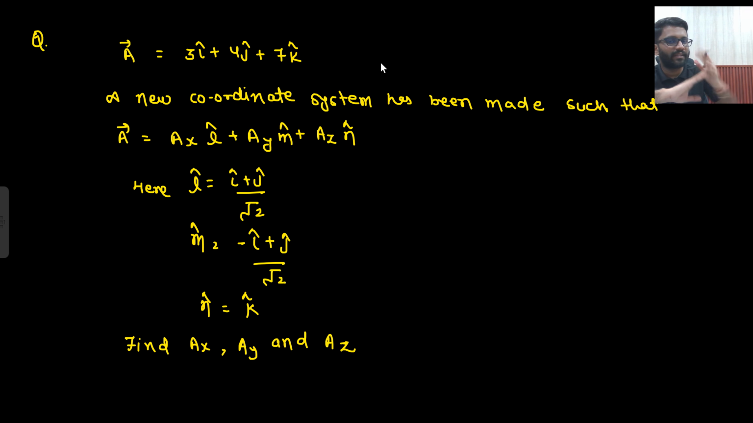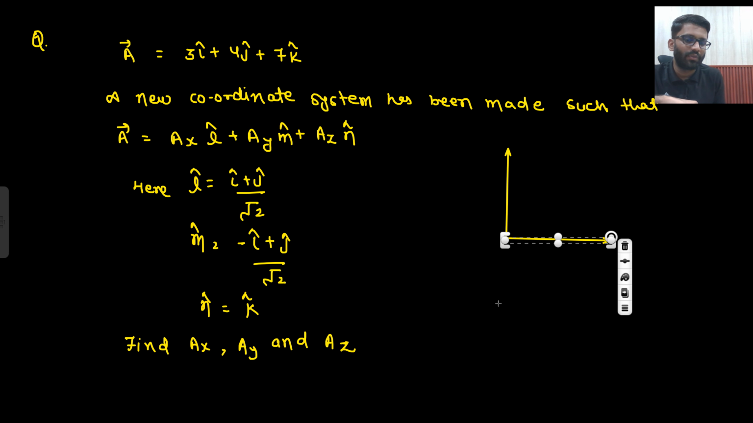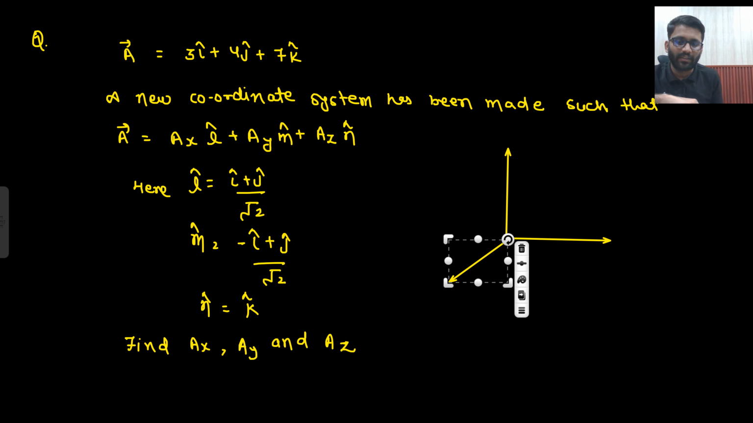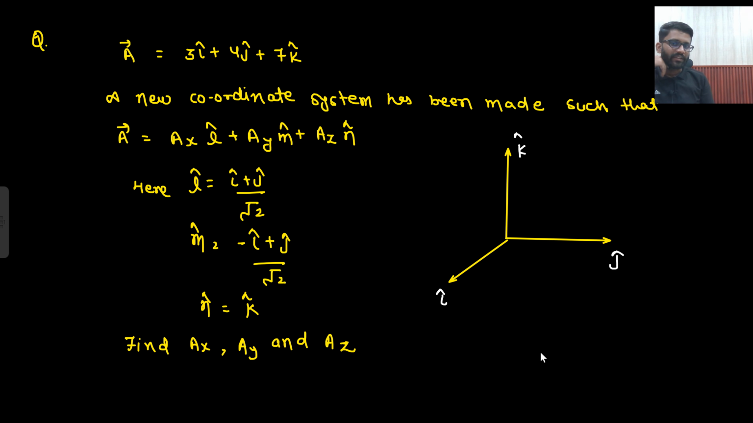Now I am making a new coordinate system. What is your usual coordinate system? This is your usual coordinate system, where this is your i cap, this is your j cap, and this is your k cap. Now I am making a new coordinate system where I am defining L cap, M cap, and N cap. L cap is defined as i cap plus j cap by root 2. Where do you think it will be? I cap plus j cap by root 2.